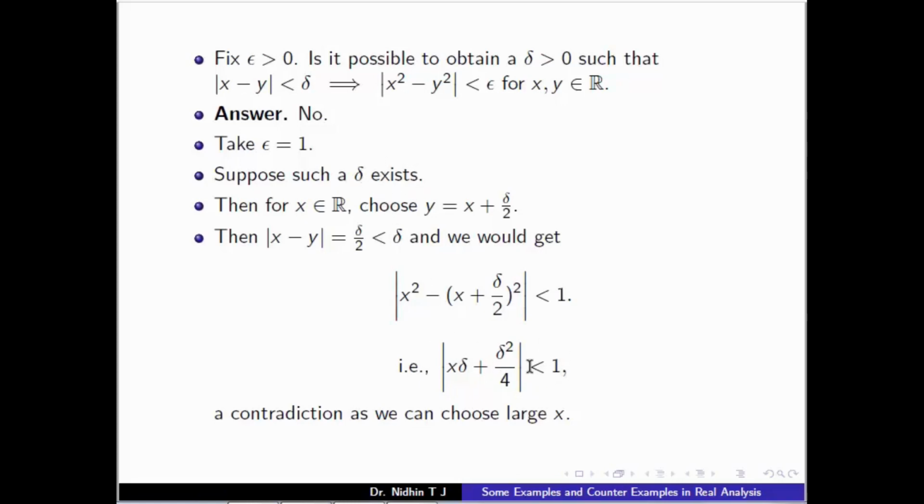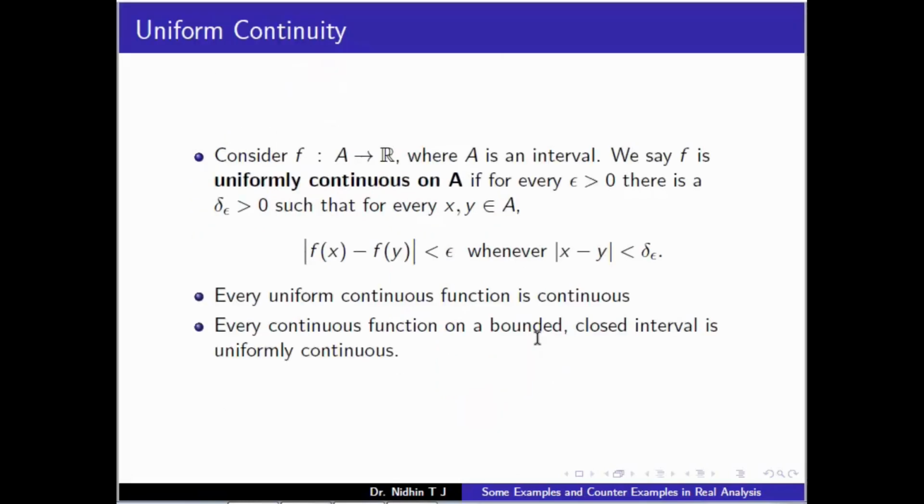This inequality will not hold for large values of x. So this is a contradiction. That means this kind of delta doesn't exist. That is, in the epsilon delta definition, this delta depends on both x and epsilon. So this function, f of x equal to x square on R, is an example of a continuous function which is not uniformly continuous.